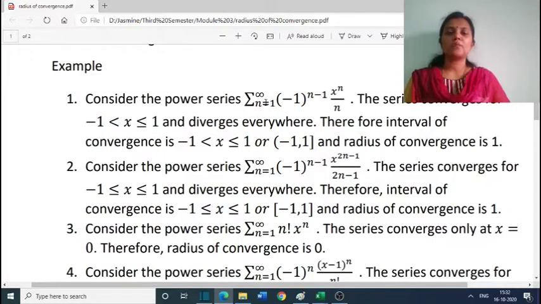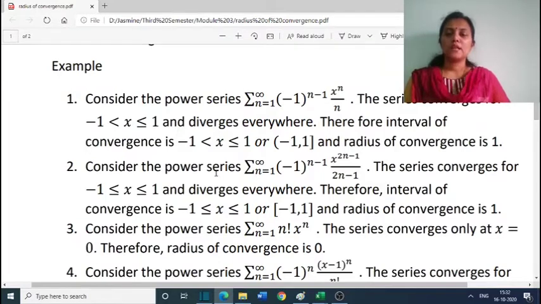Now, as an example, consider the power series sigma n equal to 1 to infinity (minus 1) raised to n minus 1, x raised to n by n. This series is convergent for minus 1 less than x less than or equal to 1 and diverges everywhere else. Therefore, the interval of convergence is minus 1 less than x less than or equal to 1, or we can write open interval minus 1, closed interval 1, and the radius of convergence is 1.